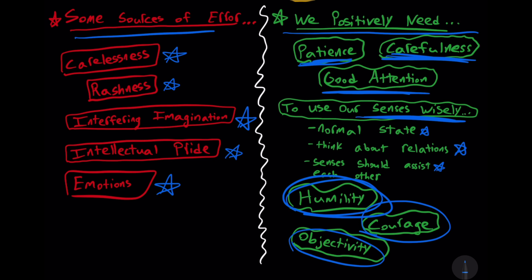Now, things like patience, carefulness, good attention, using our senses wisely, humility, courage, and objectivity, these things fall under what has been called virtue epistemology. Because these are virtues we need to acquire in order to try to obtain knowledge. And they will help us combat error. We're always going to make mistakes. We're always going to get things wrong, but we can try to minimize them by developing these virtues.